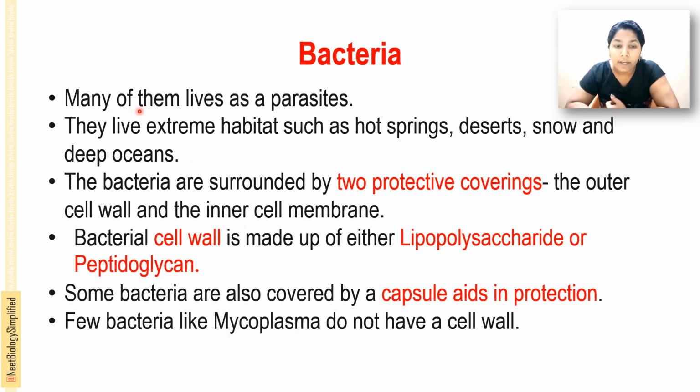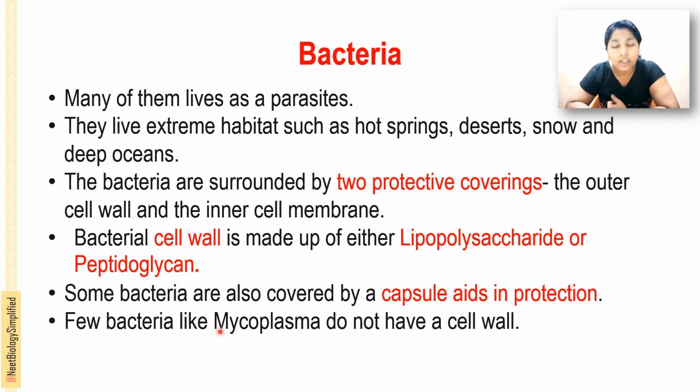Many of these bacteria live as parasites, and they live in extreme habitats such as hot springs, deserts, snow and deep oceans. Bacteria are usually surrounded by a protective covering, the outer cell wall, and the inner cell membrane that surrounds the cytoplasm. The bacterial cell wall is made up of lipopolysaccharide or peptidoglycan, and it's a rigid cell wall that gives shape and protection to the organism.